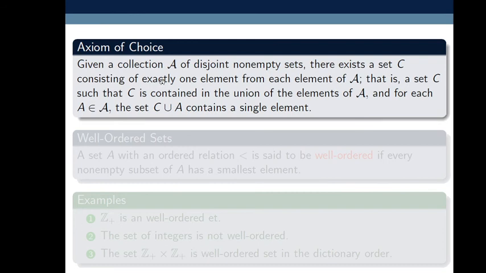So here script A contains all the non-empty sets, and C contains exactly one element from each of them.